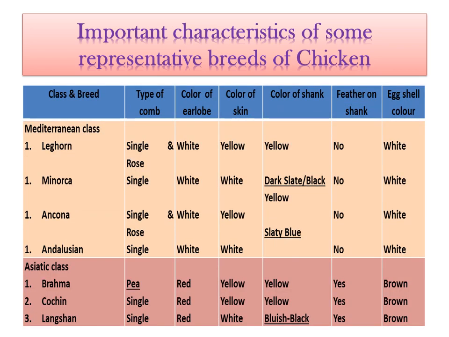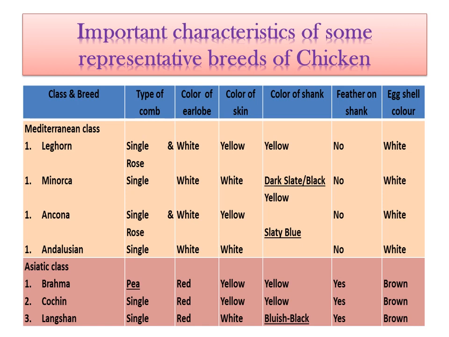Next is Mediterranean class, which includes Leghorn, Minorca, Ancona and Andalusian. Again the type of comb is single or rose comb. Earlobe color, here you will find white. Color of skin, yellowish or maybe white. Color of shank also may be yellow or dark shade, black or blue. Again there is not any type of feather development on the shank, but here you can find the main difference, it is eggshell color. In case of American, English and Asiatic class, the eggshell color will be brown, while in case of this particular Mediterranean class, the eggshell color will be white.